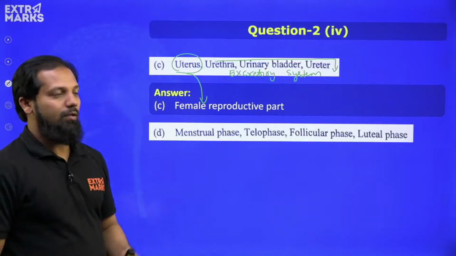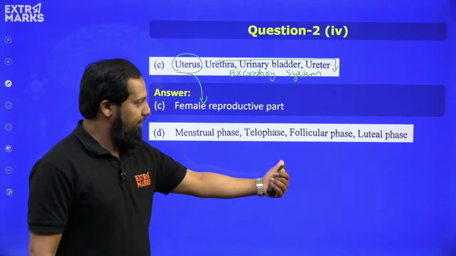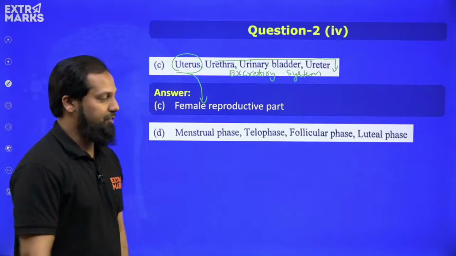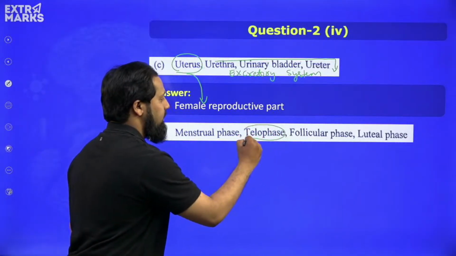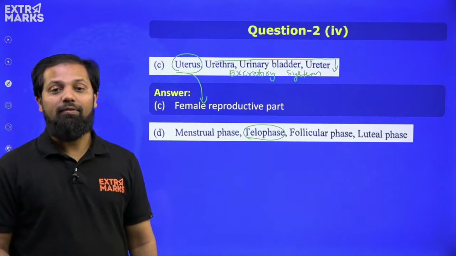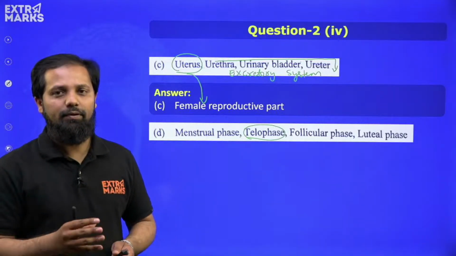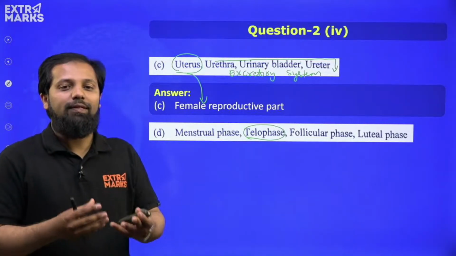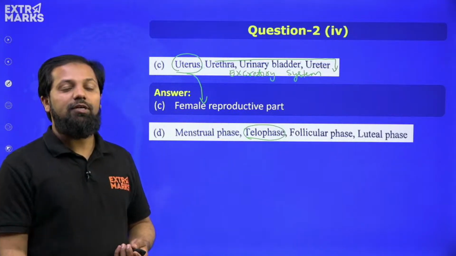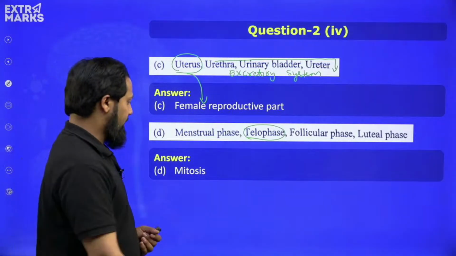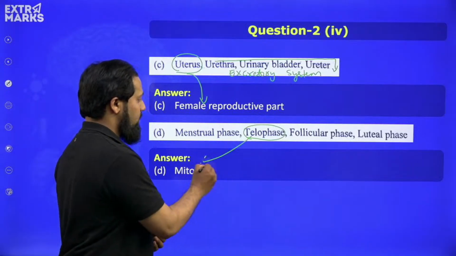Moving ahead, the menstrual phase, telophase, follicular phase and luteal phase. We all know that telophase is the one that is related to the cell cycle, and particularly it is one of the stages in the mitotic cycle, right? So it is related to mitosis. What about the others?